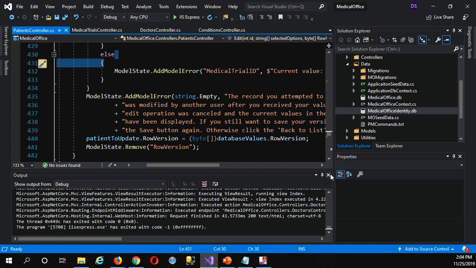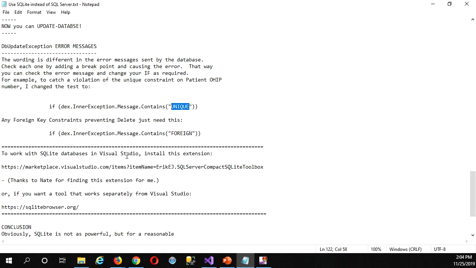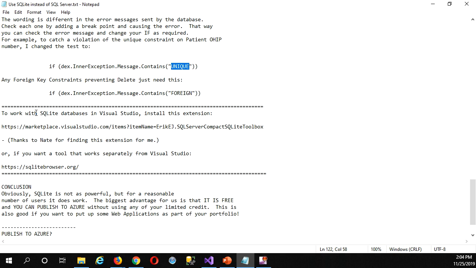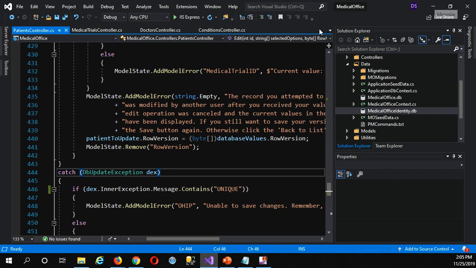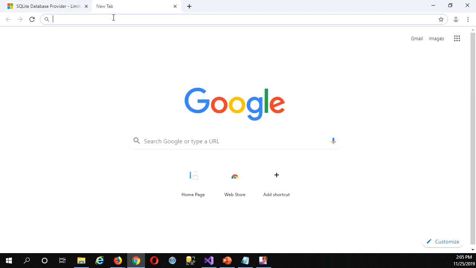All right. Now, last thing we might want to do is publish this to Azure, right? Oh, I should maybe mention then, to work with the SQLite database in Visual Studio, I have the link here to that toolbox. It's pretty good, but I want to mention there's another one out there. You can go to this link. This is a separate tool, so if you ever want to work with SQLite outside of Visual Studio itself, you can just come here and download this one.